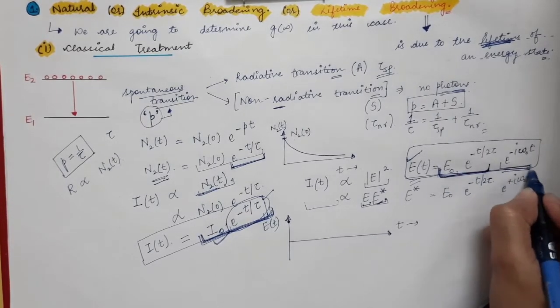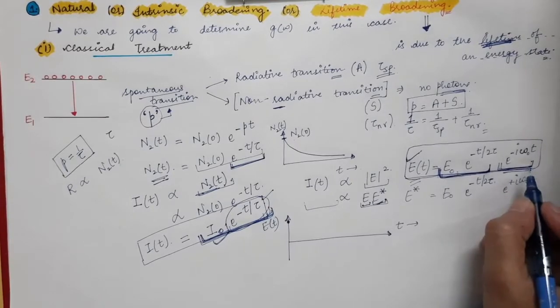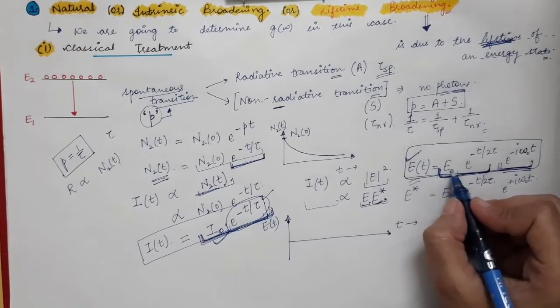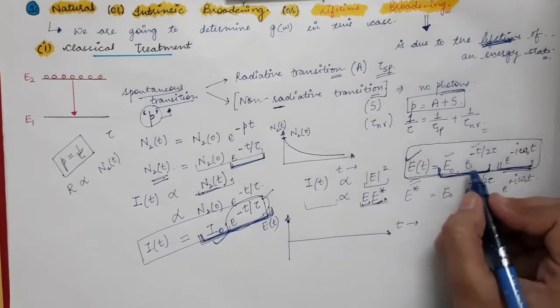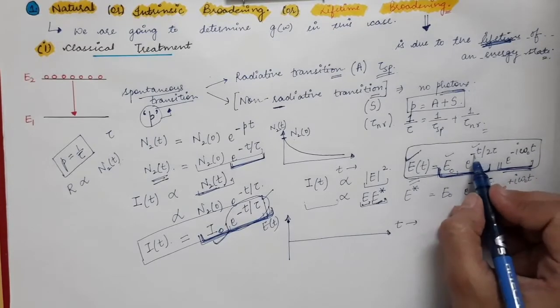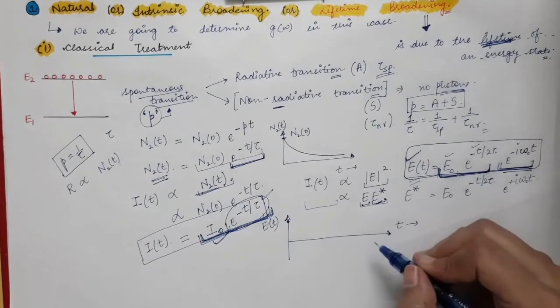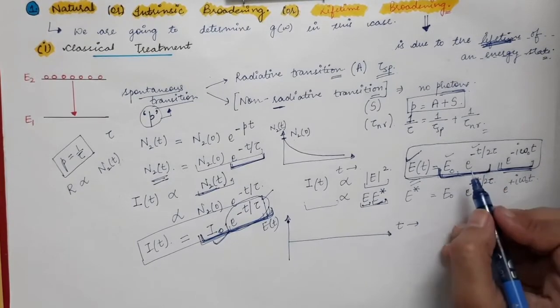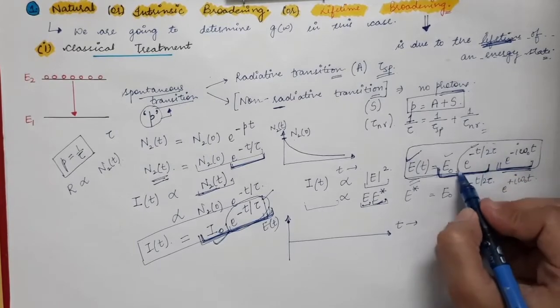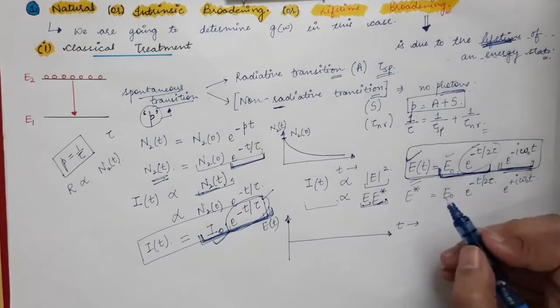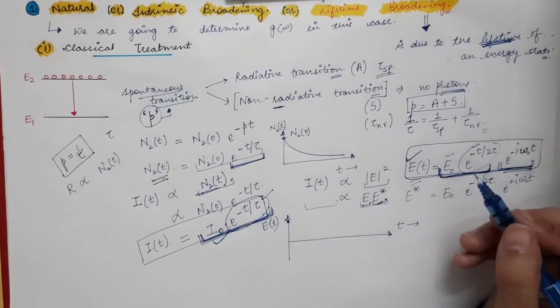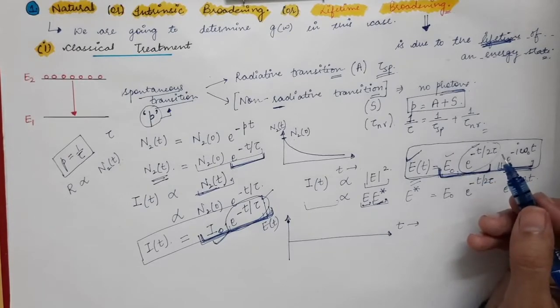So this will give you a phase change, but amplitude will be decided by this factor and this factor together. So E0 into e power minus t by 2 tau will be the amplitude of the electric field at any time t, and you can see the amplitude decays exponentially. So amplitude of the electric field decays exponentially.